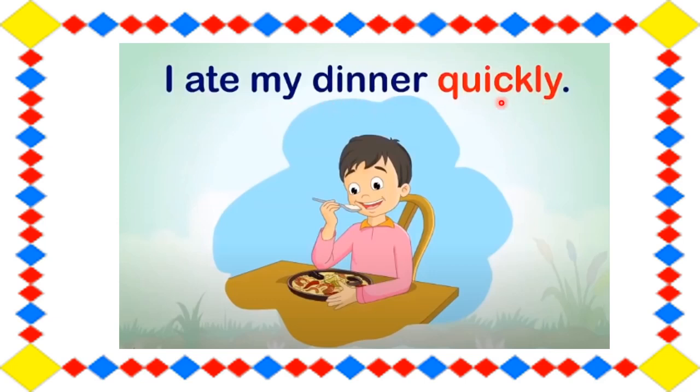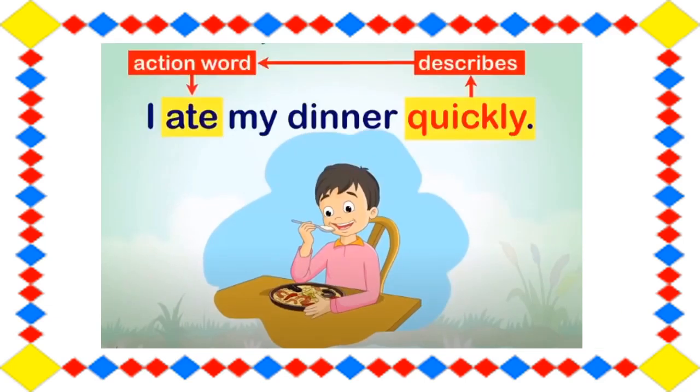I ate my dinner quickly. So ate is the action word, right? And what is an action word called? Verbs. And quickly describes the action word. That is, I ate my dinner how? It is quickly.